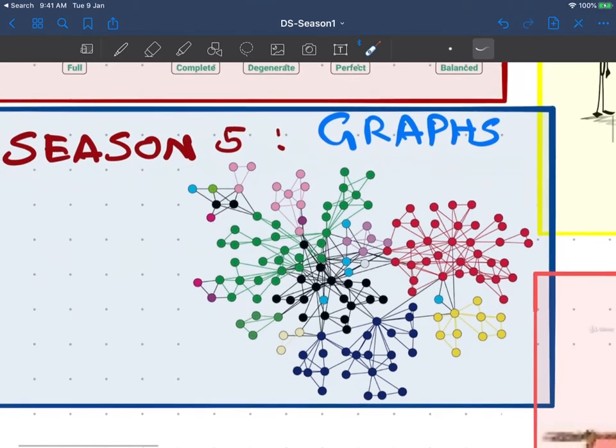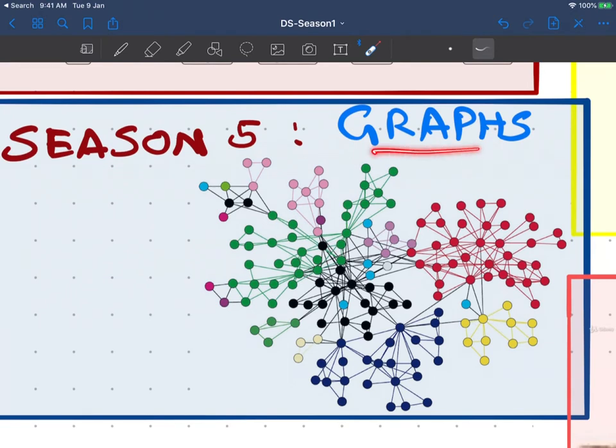Season 5 is mainly concentrated on the graph data structures. For graphs we'll see the traversals first, and then some other problems like bipartite graph or graph coloring. Those types of problems we will see in season 5.